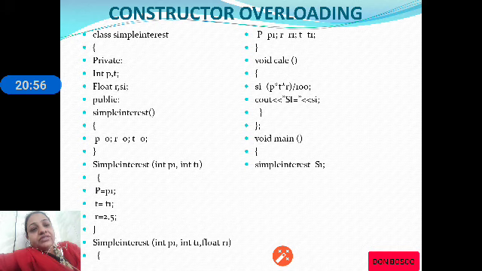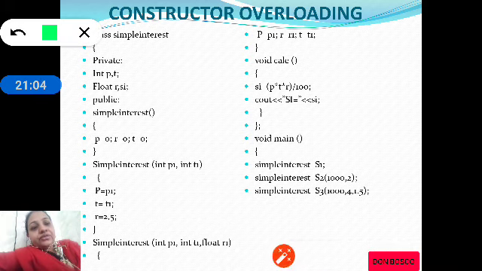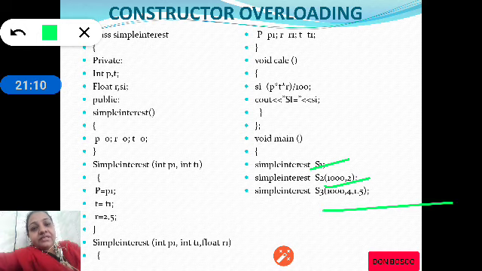When you observe here, we are creating 3 objects, S1, S2 and S3. S1 with no arguments, S2 with 2 arguments and S3 with 3 arguments. So when we create S1, the P, R and T of S1 will become 0, 0, 0.